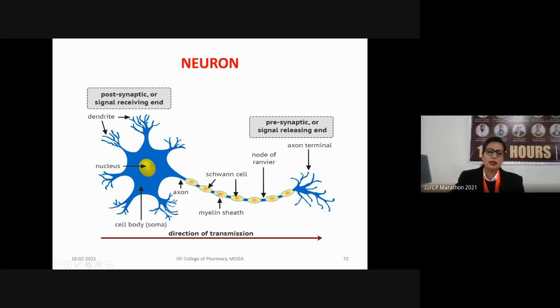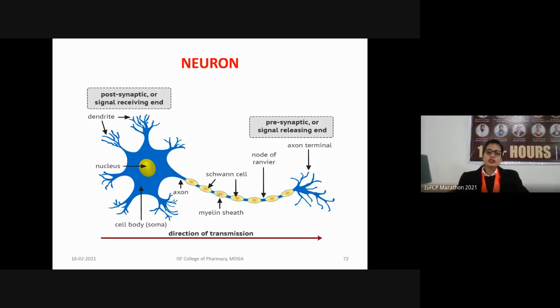The myelin sheath is produced by the Schwann cells, which are a type of neuroglial cell, which we will study in our next slide. In the peripheral nervous system, the Schwann cells are the ones which form the myelin sheath. But in the central nervous system, other neuroglial cells known as oligodendrocytes form the myelin sheath on the surface of the axon.